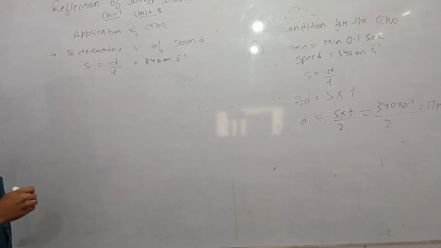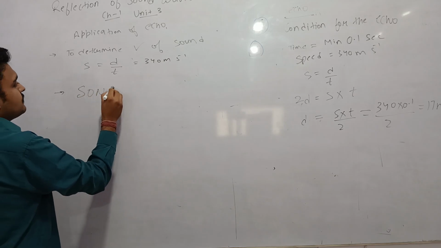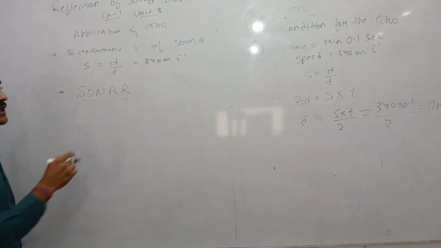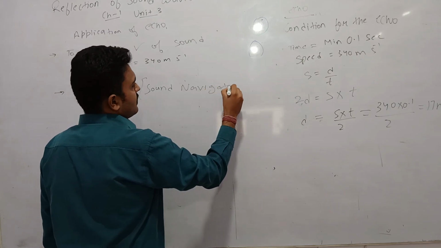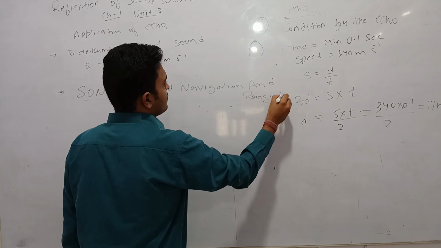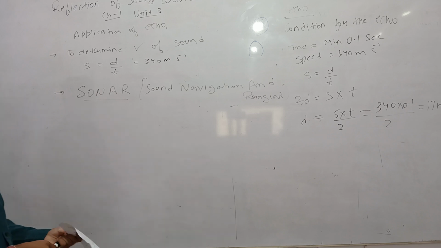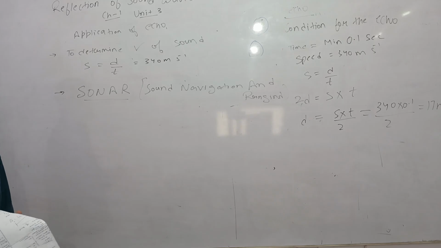This is one application. Another application is sonar, also known as sound navigation and ranging. This is mainly used to detect the depth of the sea by ships.